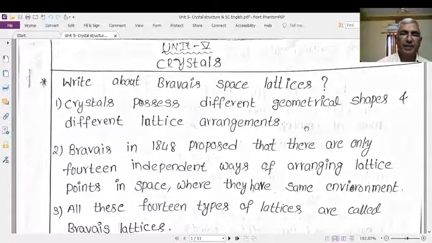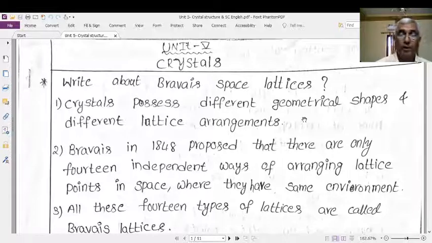This array of points will give the geometrical shape of the crystal. The basic lattice points will give the geometrical shape of the crystals. And one thing we remember: a lattice point is an array of points which has an identical environment.